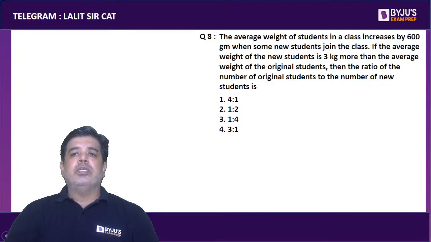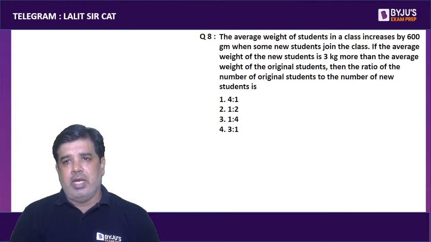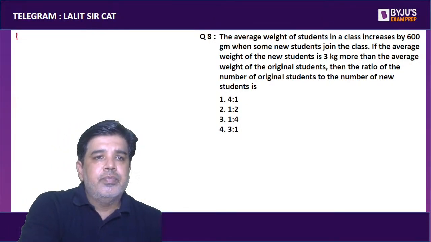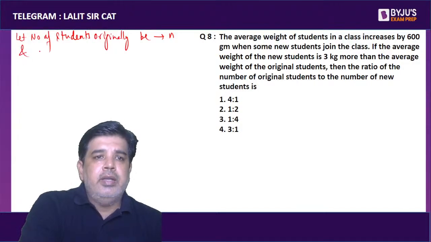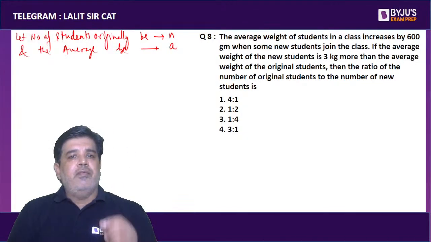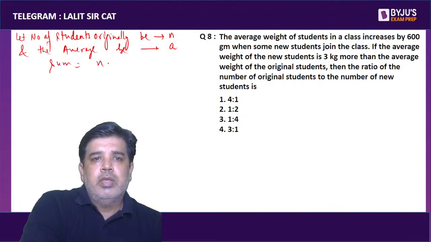The average weight of the students in a class increases by 600 gram or 0.6 kg when some new students join the class. Let's say the number of students originally, in the starting, be n, and the average be A. The average is A, the number of students are n. So the sum of all the students will be n into A.